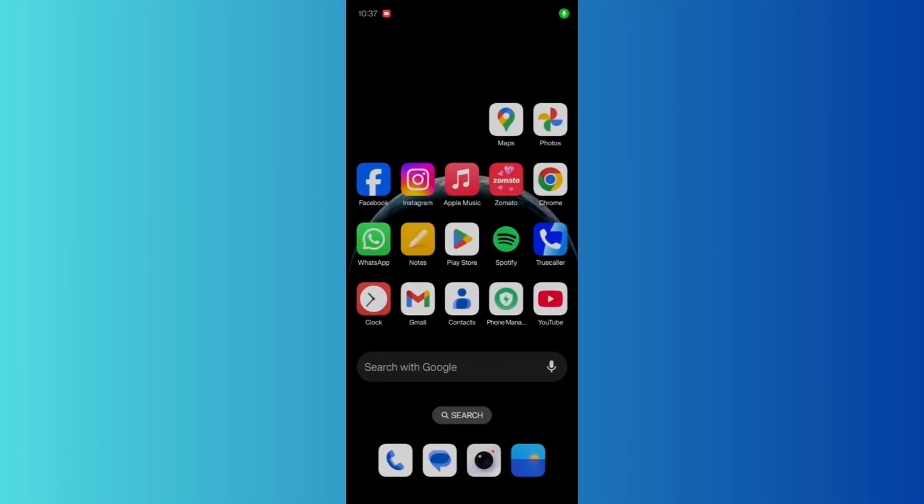Welcome to this tutorial. In this tutorial, I'm going to show you how you can change the application icon's name in your home screen. So in case you want to rename any particular application's icon, then this video is for you. So let's see how to do this.